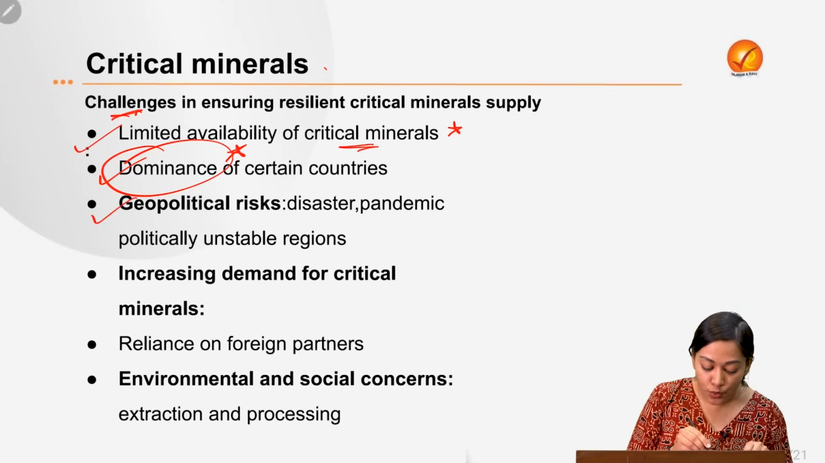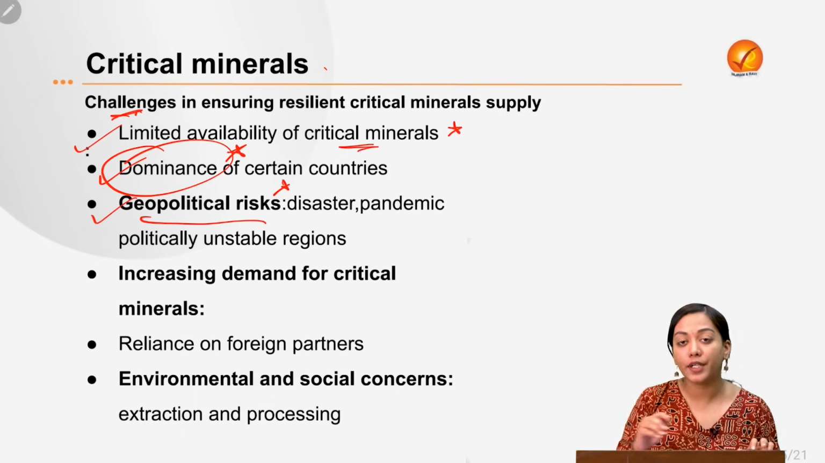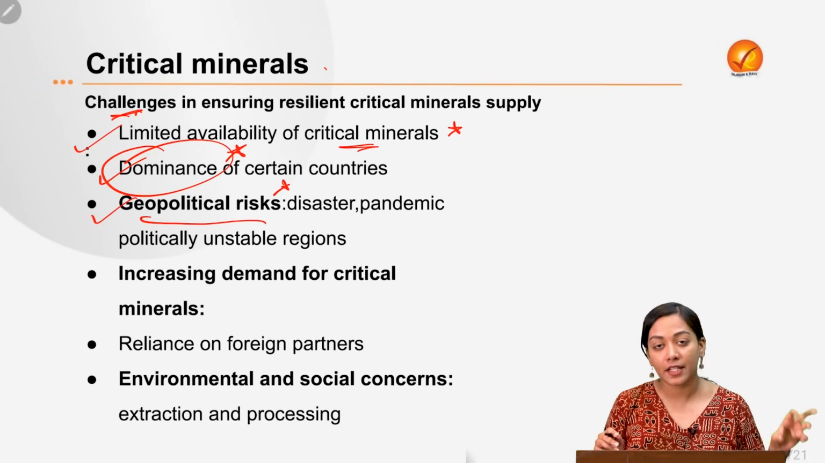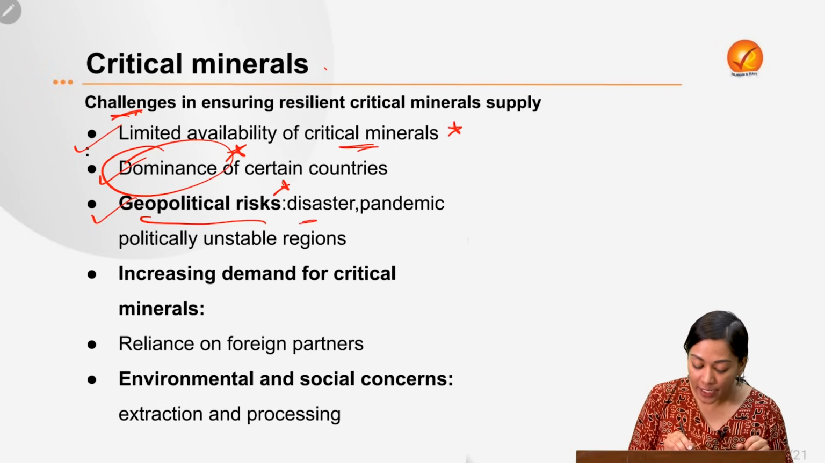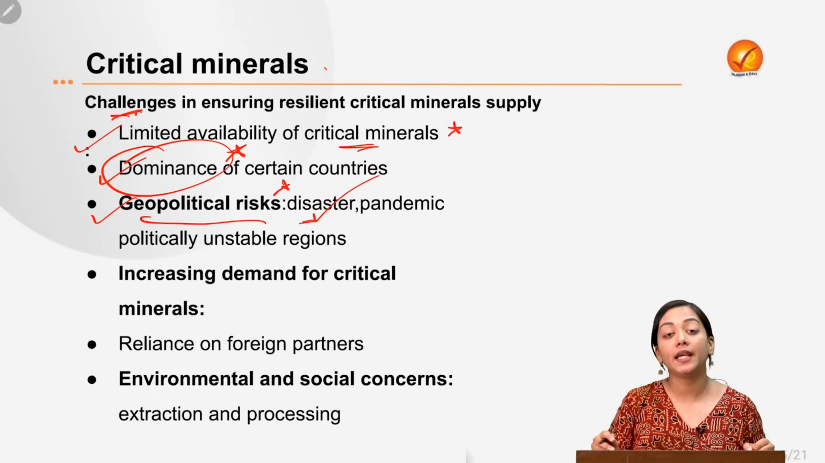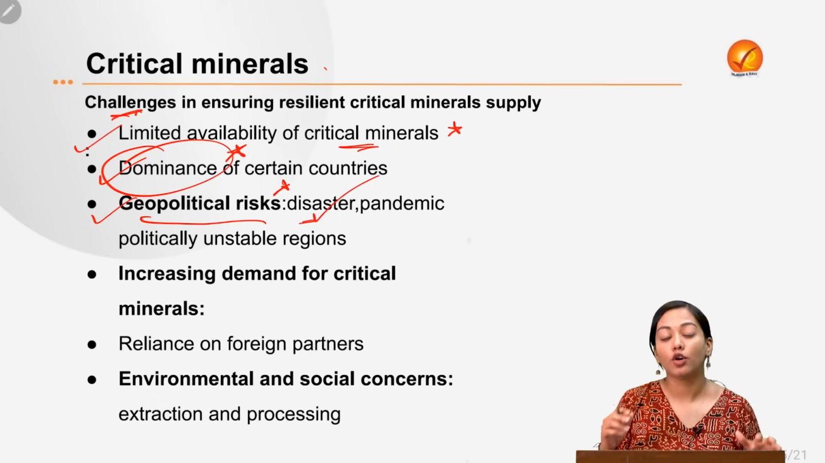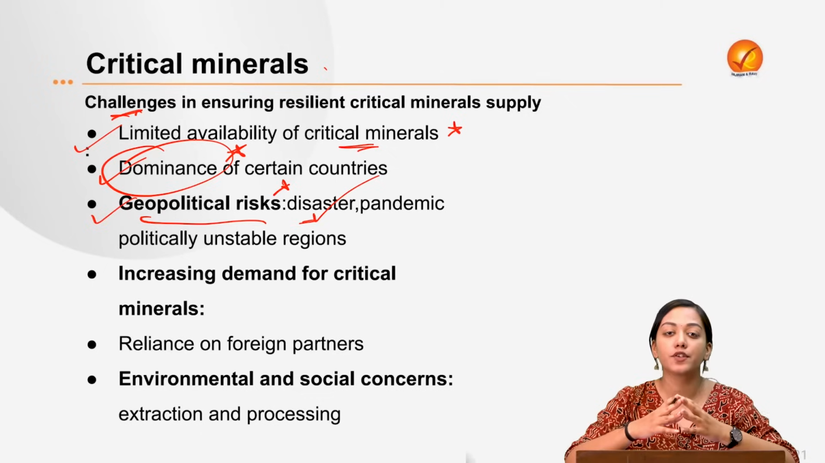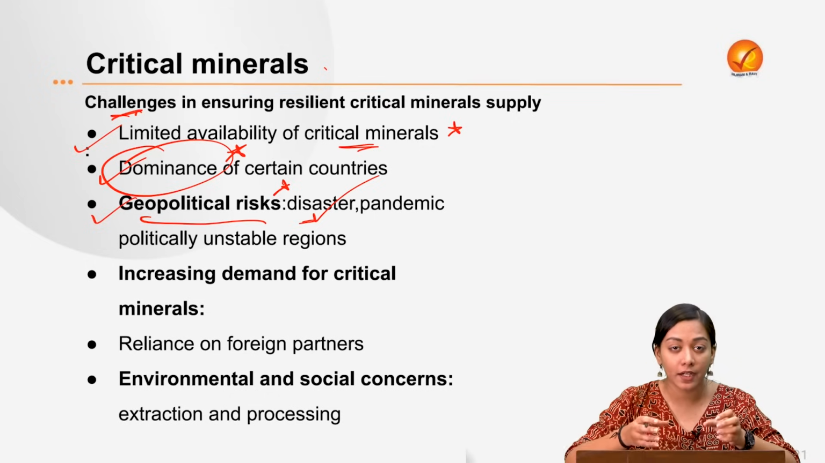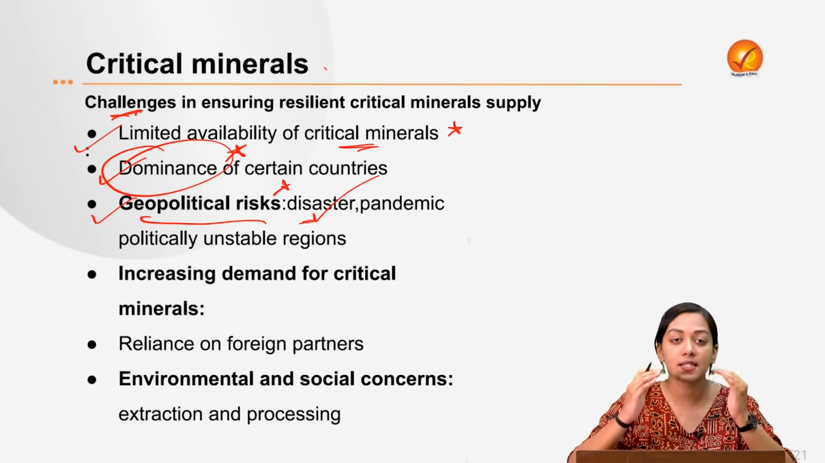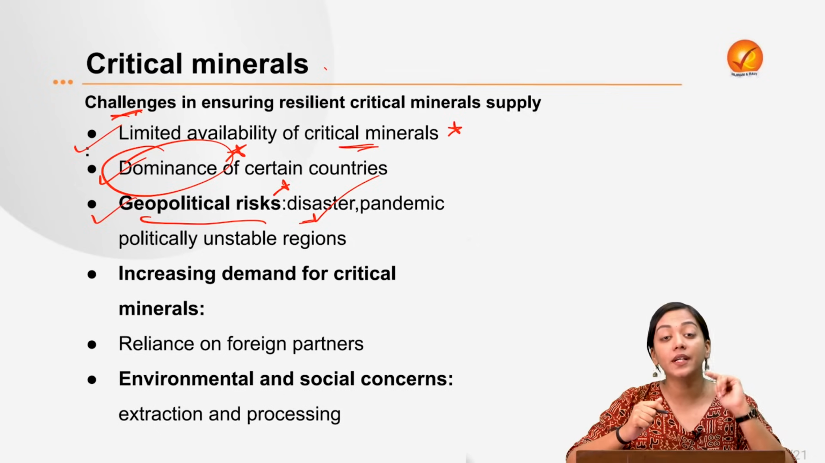Next is associated geopolitical risk. As I have already told you, they are very limited, their concentration is limited. Therefore, any kind of disaster, if it has happened, or any kind of pandemic, for example covid saw a lot of trade disruption, because of which the many industries that were driven by critical minerals, for example electric vehicle industry, for example semiconductor industry, all of that saw a slump during the covid time because of the trade disruption.